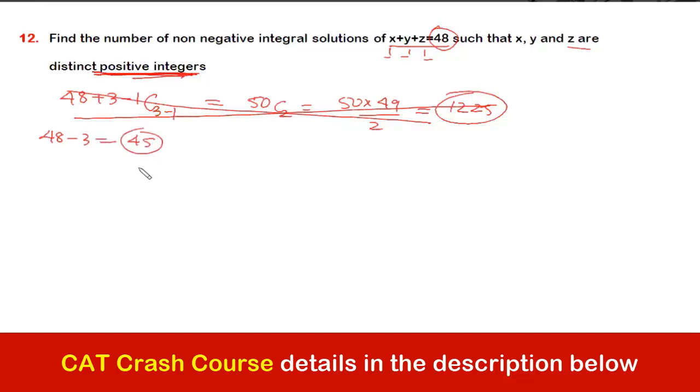Now this 45 we have to use in the formula. So this would be 47 C2, right? And how much is this, guys? Can you please calculate and let me know? 1081.